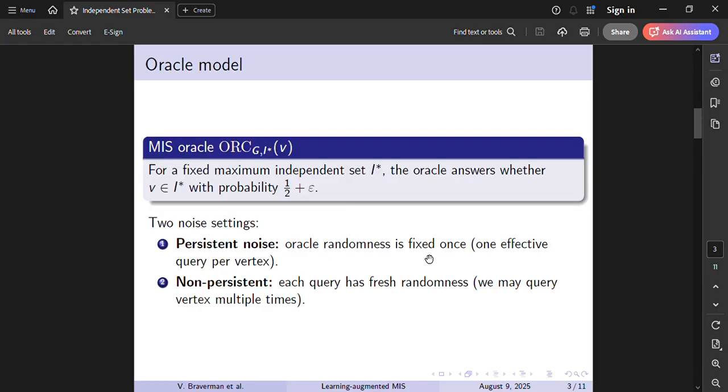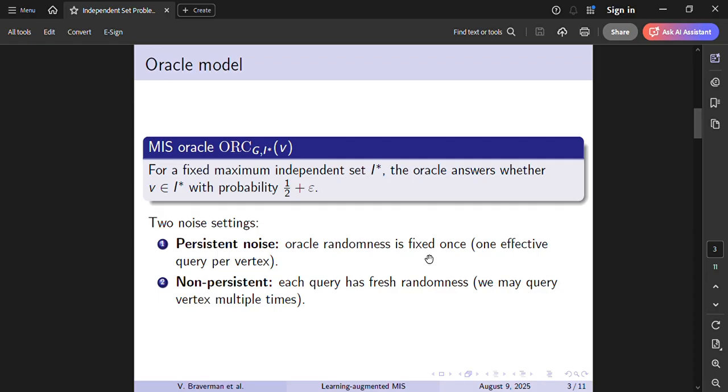Now, for the oracle model, the paper models predictions using what they call a maximum independent set oracle, denoted G_I of V, for a fixed maximum independent set I star. The oracle answers whether V belongs to I star with probability half plus epsilon.